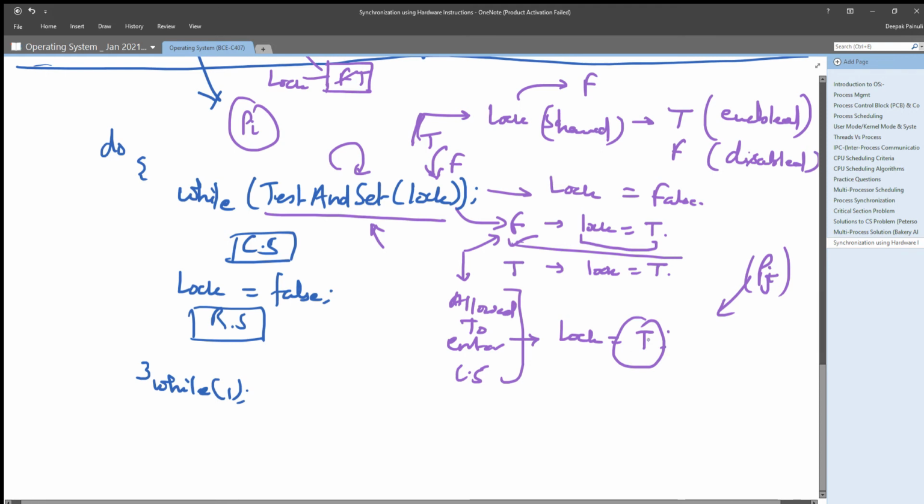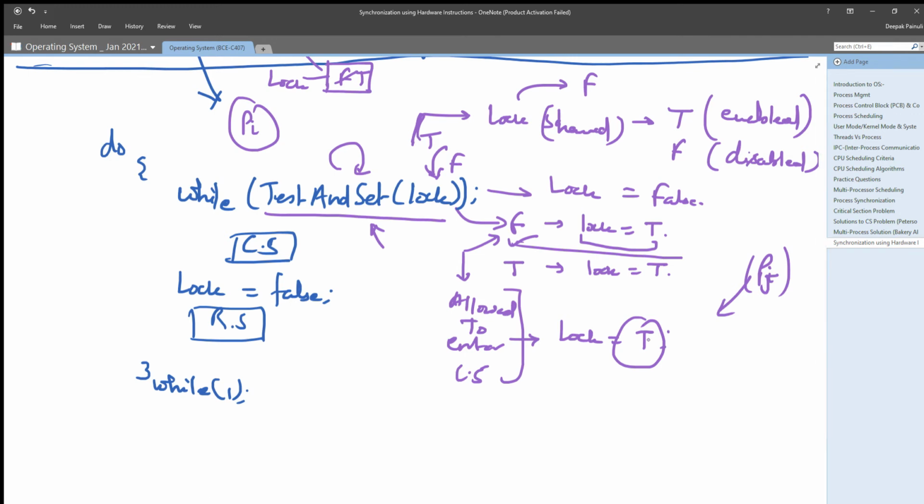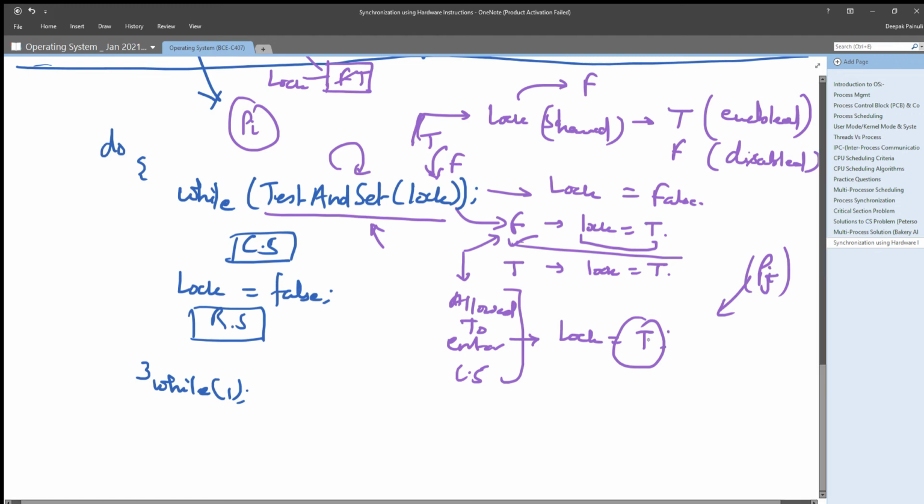So any process who wants to enter its critical section will need the value of lock as false. Until it gets the value of lock false, it will not get into its critical section, right?